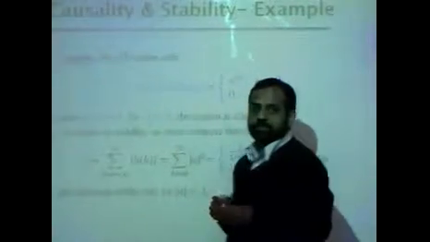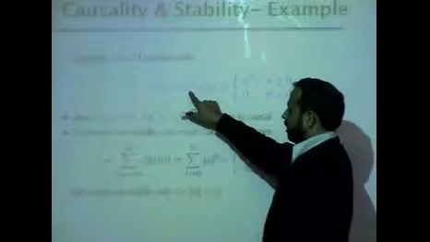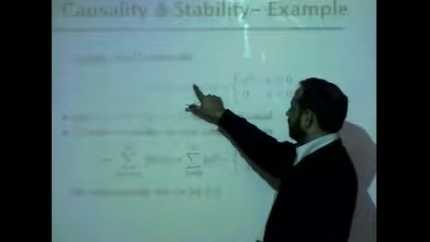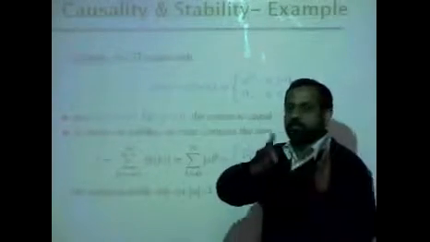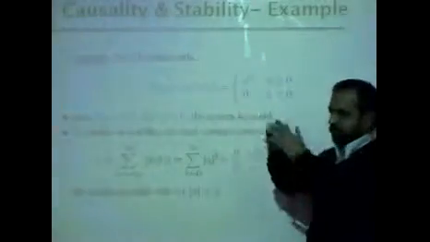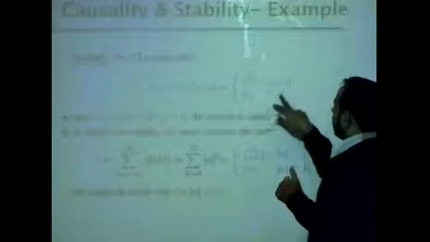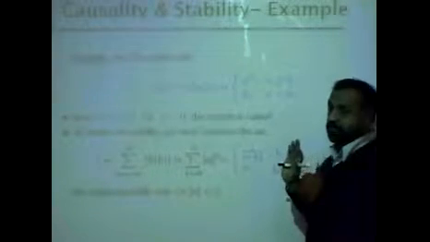This system is used a lot in signal processing. Here a is a constant, n is the index, and u[n] means that it is only for non-negative values of n. Because u[n] starts from 1 and then goes on and on, it is only for positive indices of n; for negative indices it is 0.